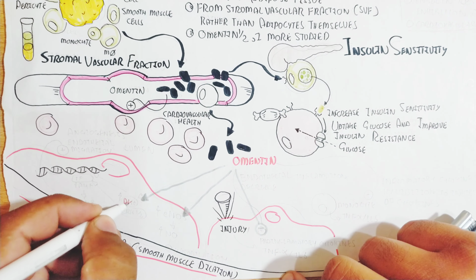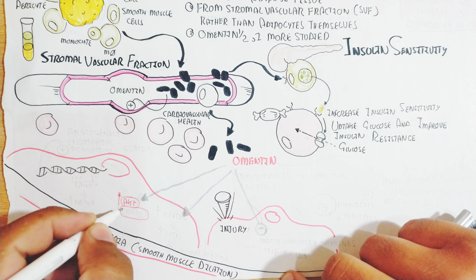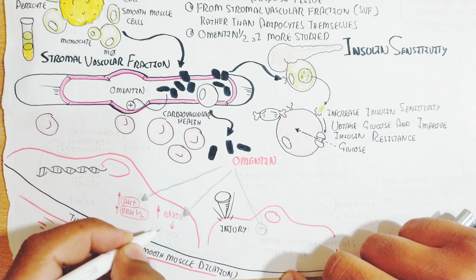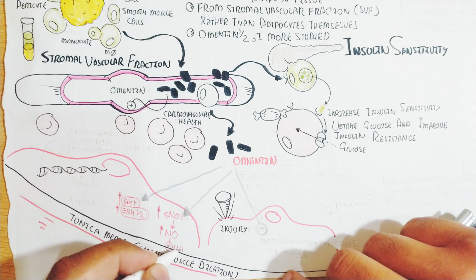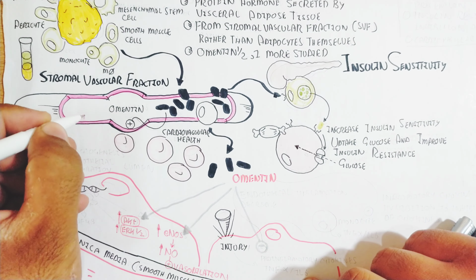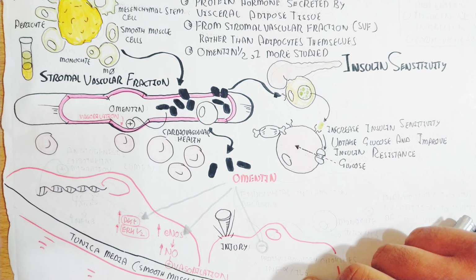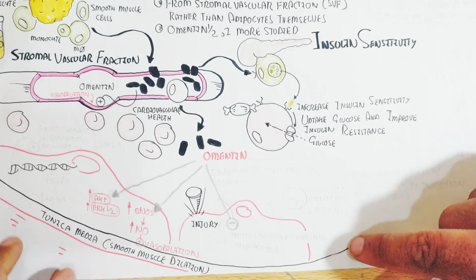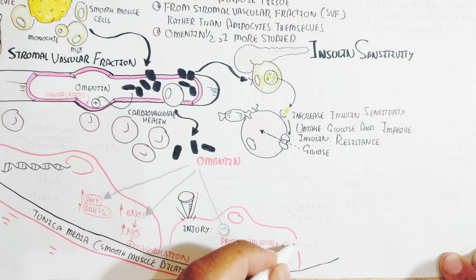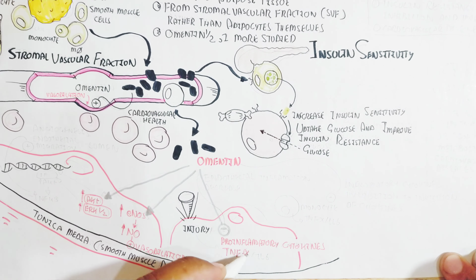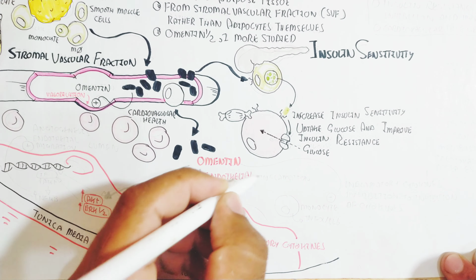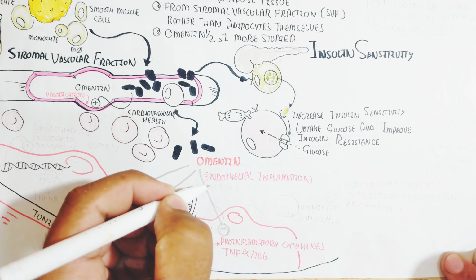That is why a lean person has less inflammation while a fatty person has increased low-grade inflammation. Activation of the endothelial nitric oxide synthase enzyme increases nitric oxide, which leads to increased vasodilation. The wall of the tunica media stretches and the smooth muscle cell dilates. Here you can see the endothelial inflammation decrease.